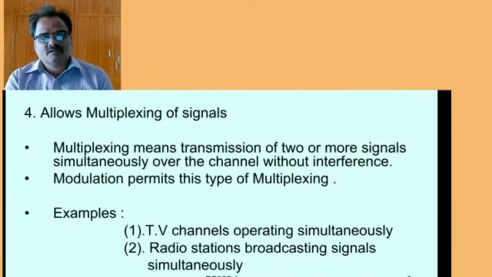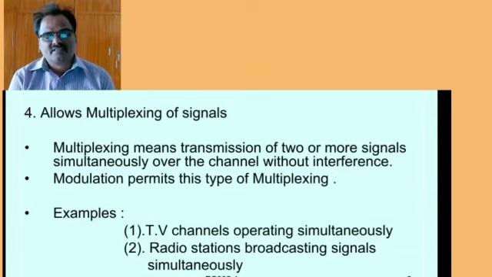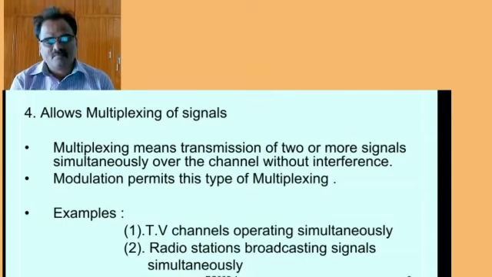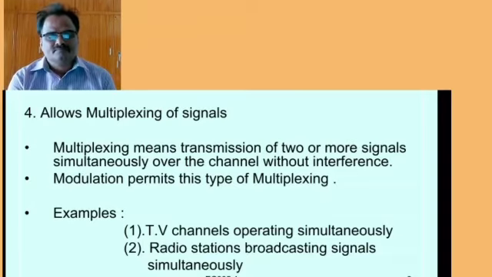Multiplexing of signals. Multiplexing means transmission of two or more signals simultaneously over the channel without interference. Modulation permits this type of multiplexing. For example, TV channels operate simultaneously, and radio stations broadcast signals simultaneously.